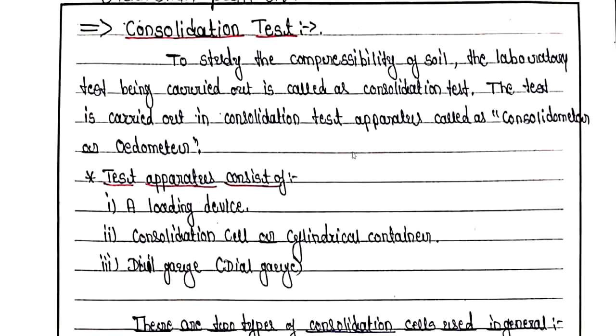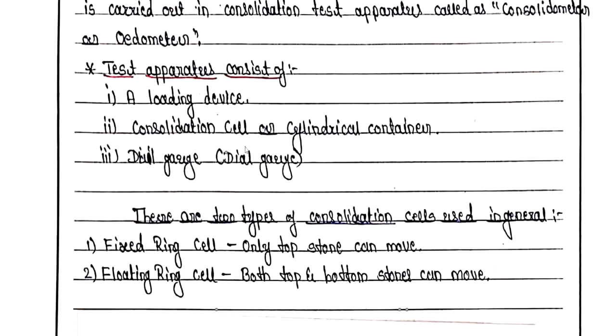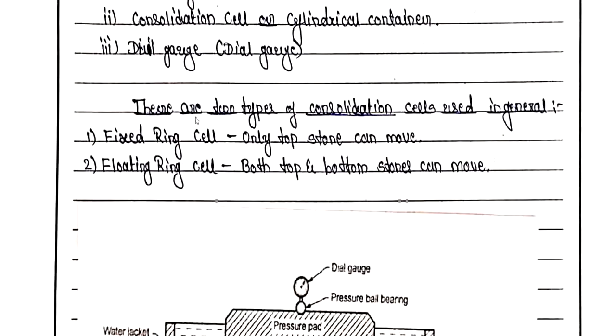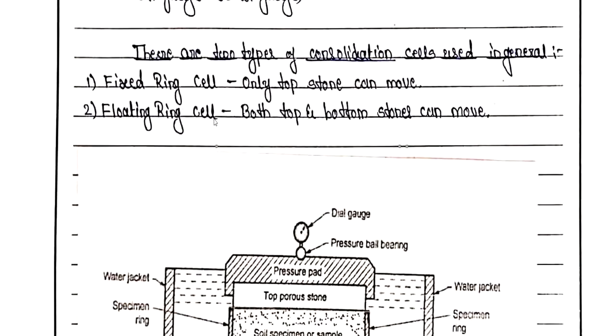So consolidation test is used to determine the amount of consolidation, so our amount of compressibility. So it is consolidometer or oedometer which is used to determine the consolidation. So test apparatus consists of following devices: a loading frame, consolidation cell, and a dial gauge. In this particular apparatus there are two types. One is fixed ring cell, another one is floating ring cell.